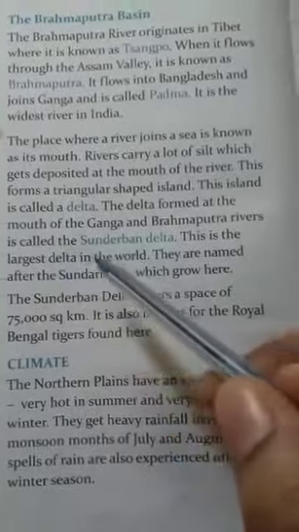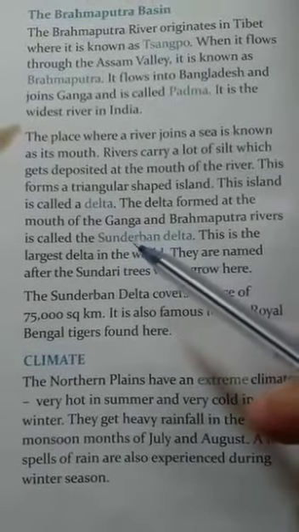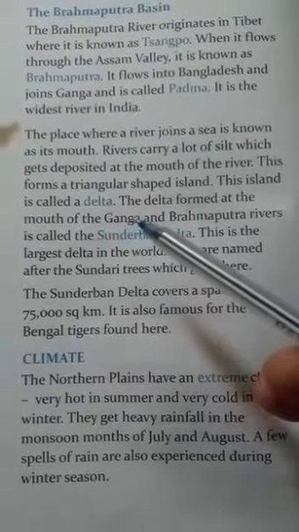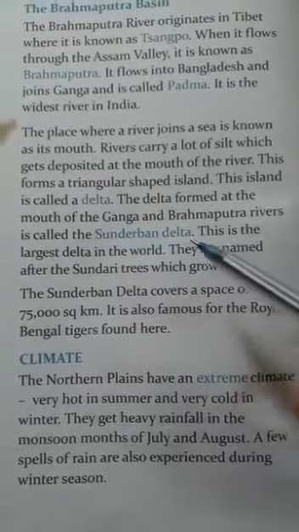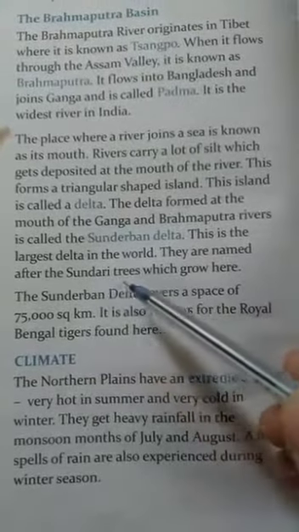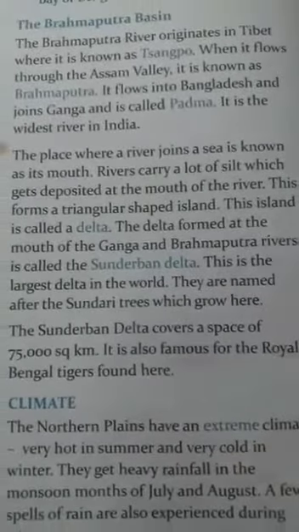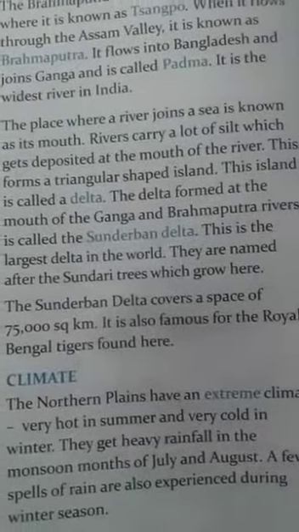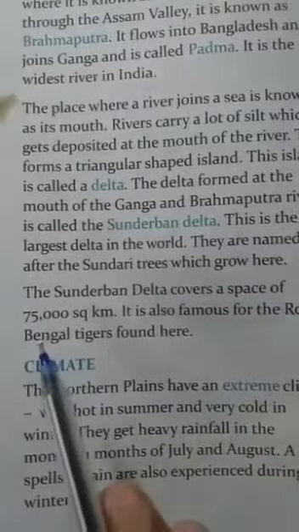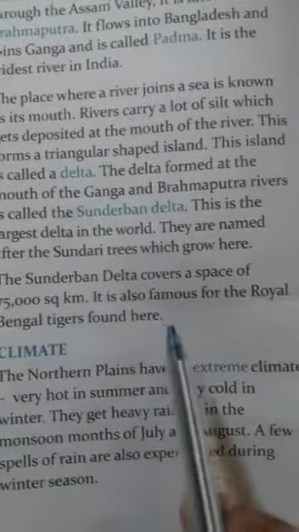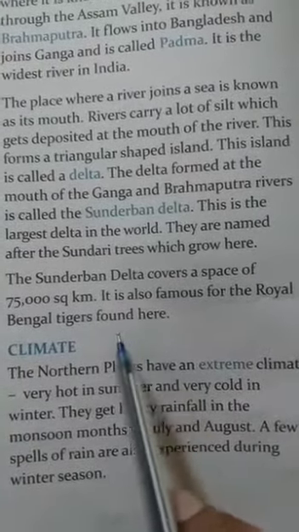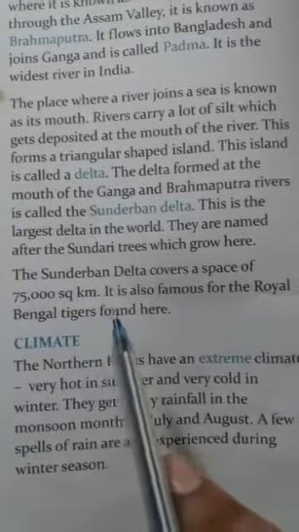In West Bengal, the Sundarban Delta, you must have heard the name. It is a delta. It is triangular in shape, and silt gets deposited here. This is the largest delta in the world. It is named after the Sundari trees which grow here. The Sundarban Delta covers an area of 75,000 square kilometers. It is also famous for the Royal Bengal tigers found here.